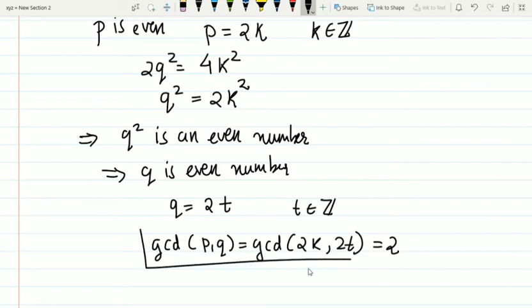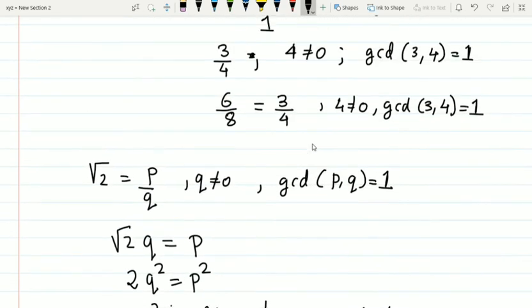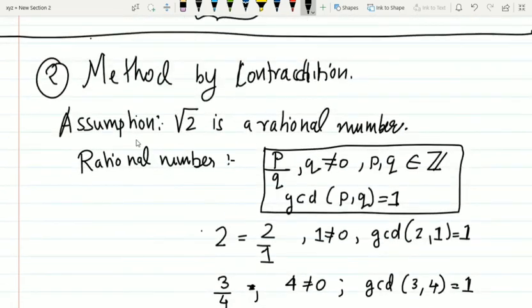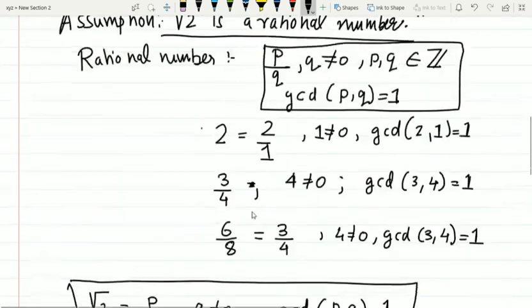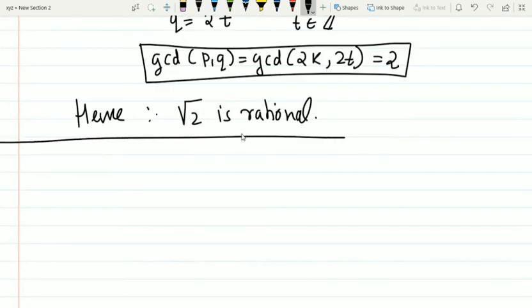But this is a contradiction, because we had assumed that root 2 is rational, and every rational number can be written with the GCD of both P and Q being 1. So the contradiction falls on this statement. We assumed this and did some mathematical operations, and we found that this statement is not true. So the negative of the statement is true. Hence the proof is complete here.